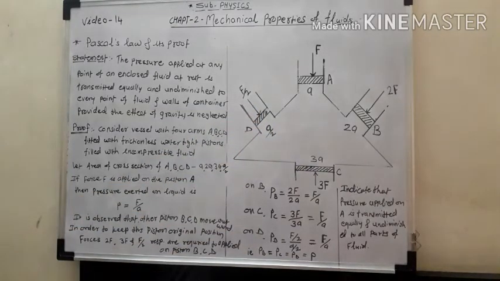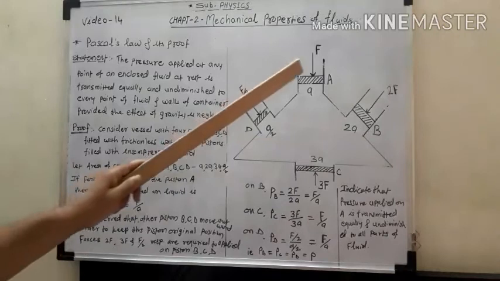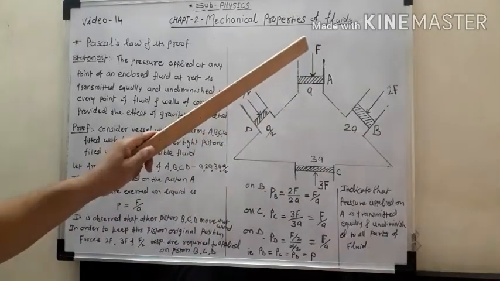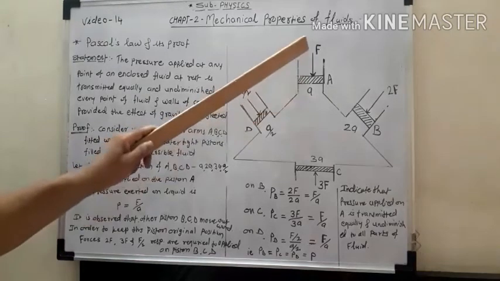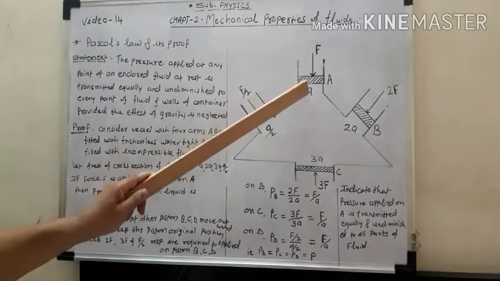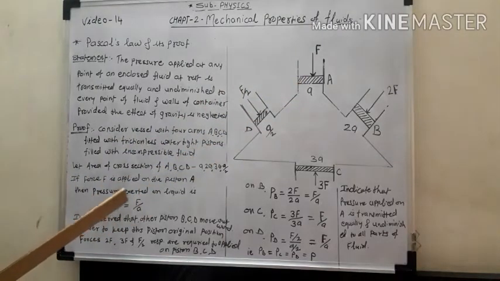Then if the force F is applied on piston A, what will happen? The pressure exerted on the liquid is given by force upon its area. Therefore, P is equal to F upon A. From this figure we can write directly that the pressure exerted on the liquid by piston A is P is equal to F upon A.